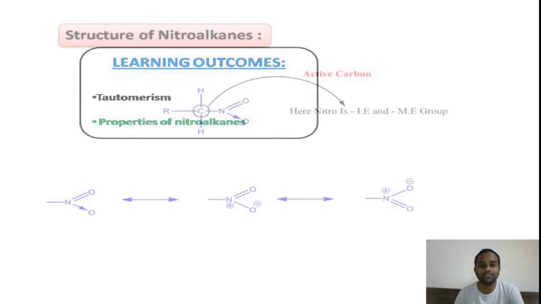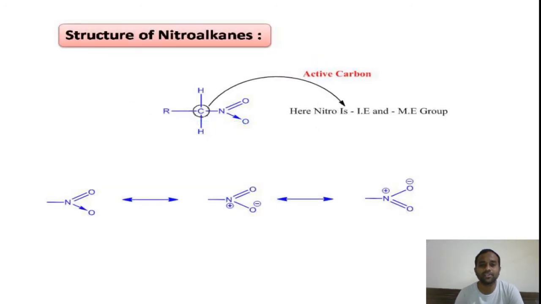So before going into the properties of nitroalkanes, I am reminding you once again the structure of nitroalkane. If you look at the structure of nitroalkane, in the nitro group, you can see in the resonance structures the nitrogen is having positive charge.